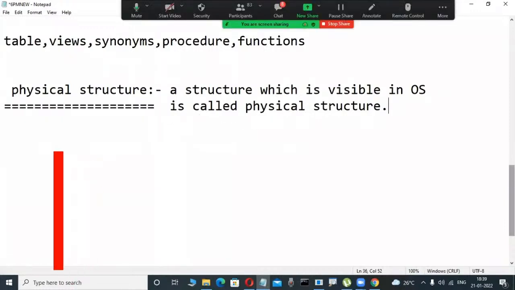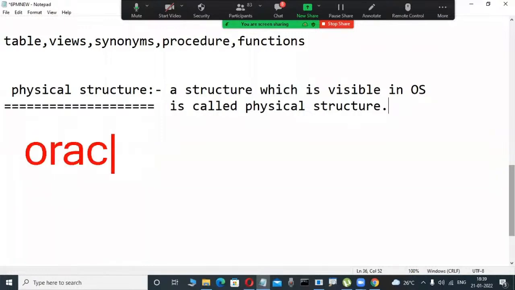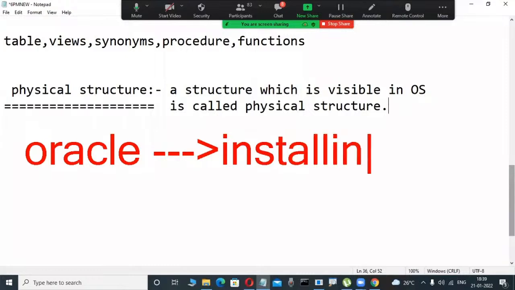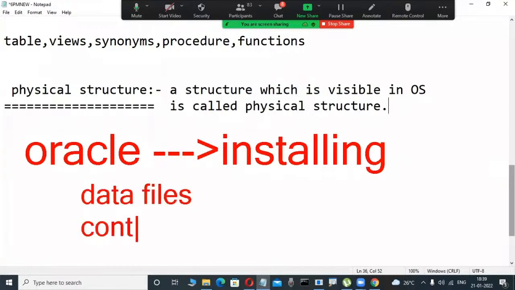Suppose you are installing software like PowerPoint, MS Access, or MS Word, some physical files are created on the disk. Same with Oracle, a relational database software, and also MySQL and SQL Server. Whenever I install Oracle, physical files are created automatically: data files, .dbf files, control files, and also redo log files.